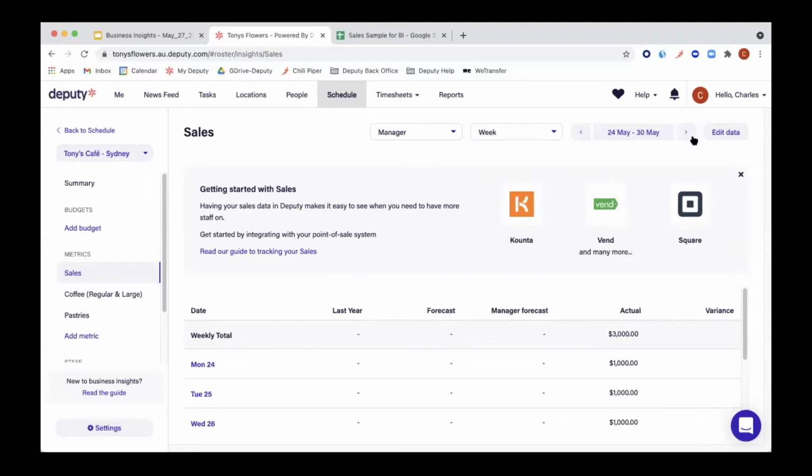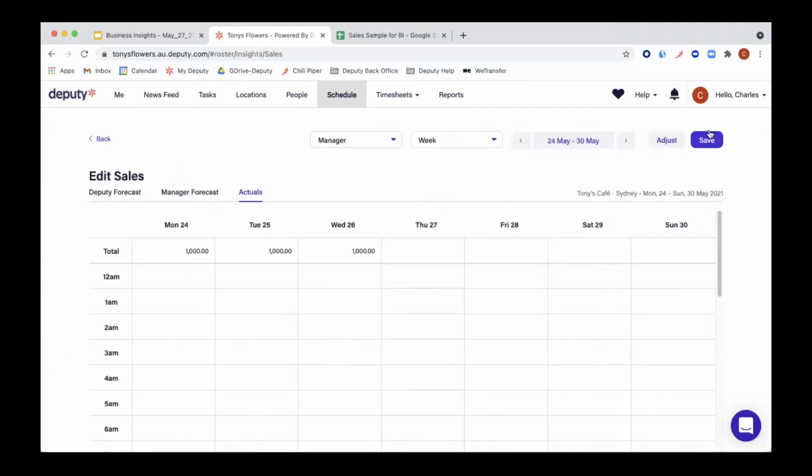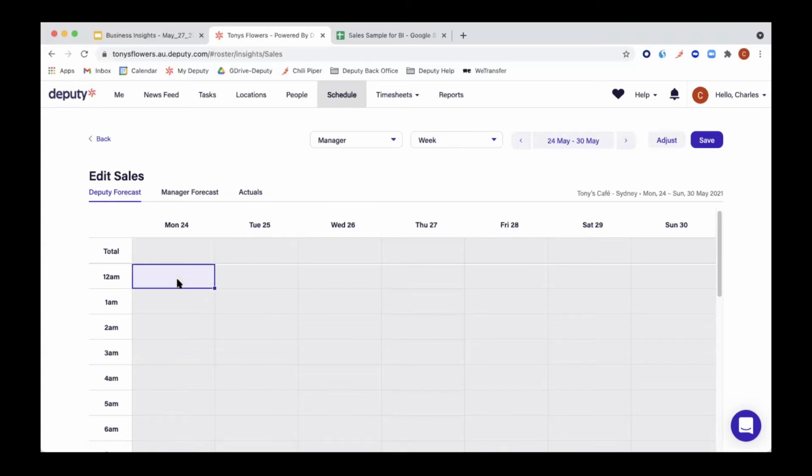Now let's click on Edit Data. You can see here in the Edit Data that we have 3 different categories: Deputy Forecast, Manager Forecast, and Actuals. The Deputy Forecast is what Deputy thinks your sales are going to be. You cannot put anything in those areas. As you can see, they're all grayed out. This is more in the future. The more data you feed to Deputy, the better the forecasts will be.